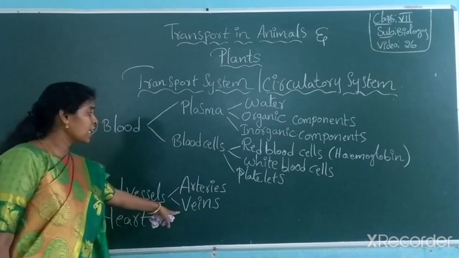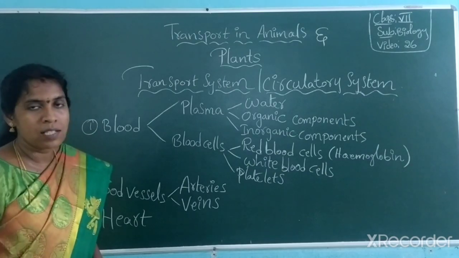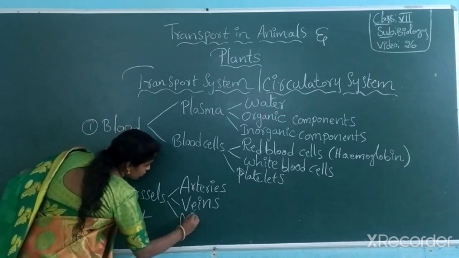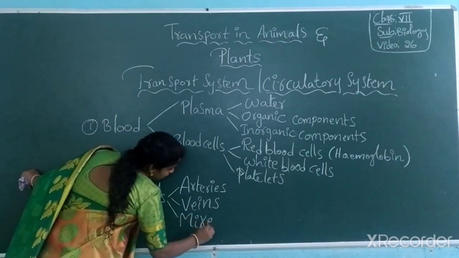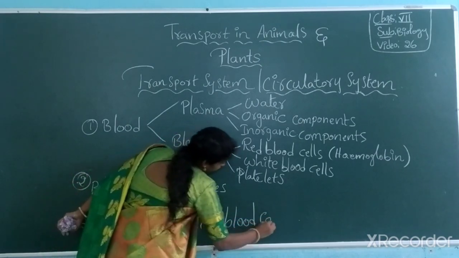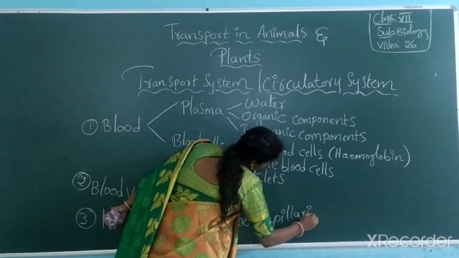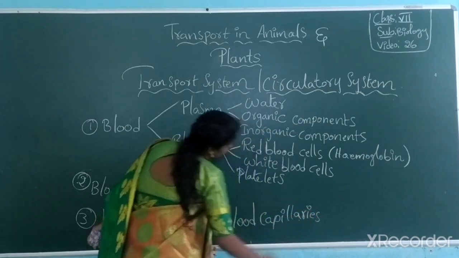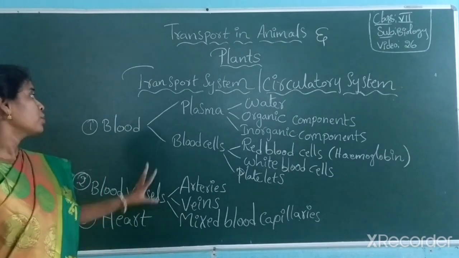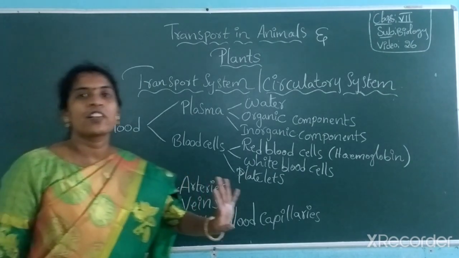Where these arteries and veins are joined, the area is called mixed blood capillaries. So these are the major components of the circulatory system.